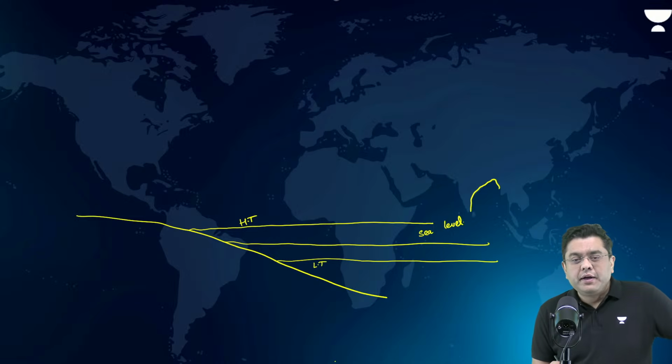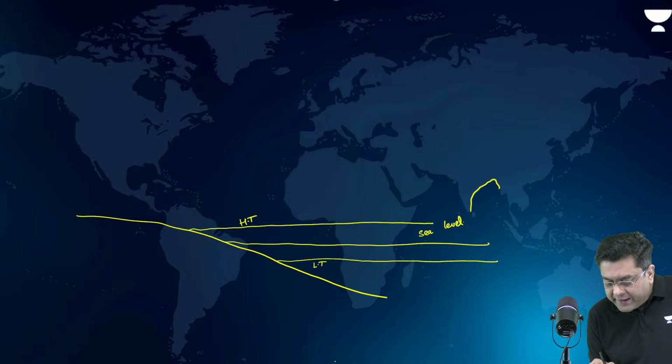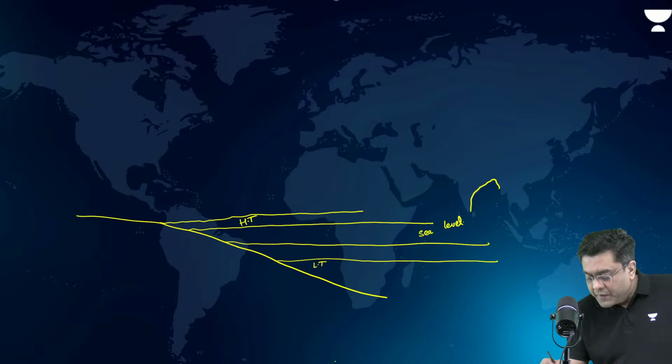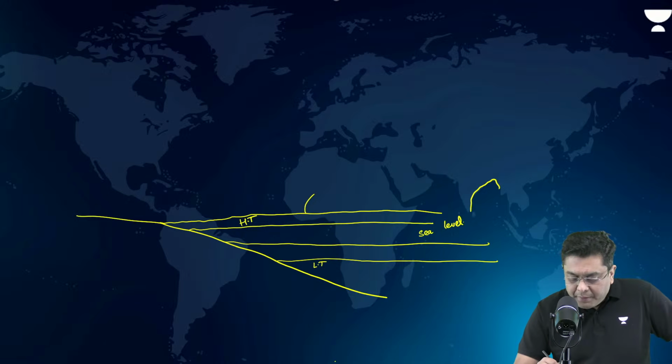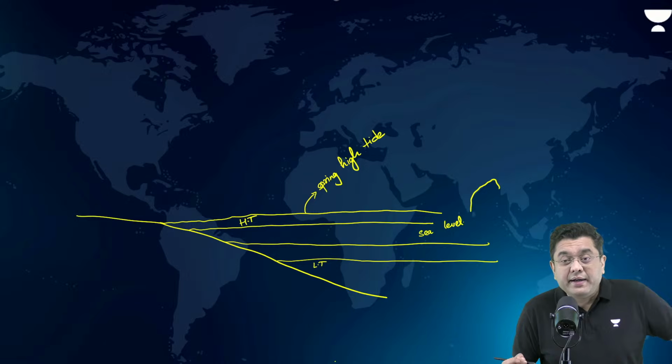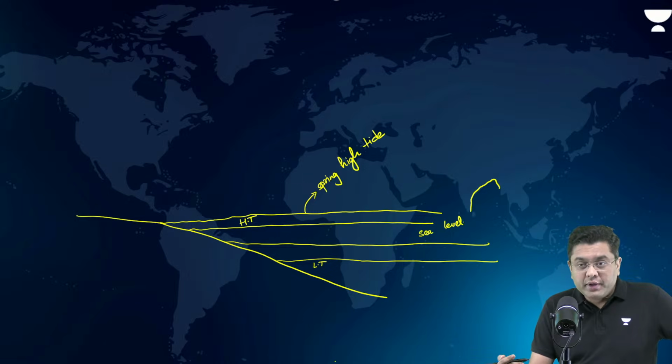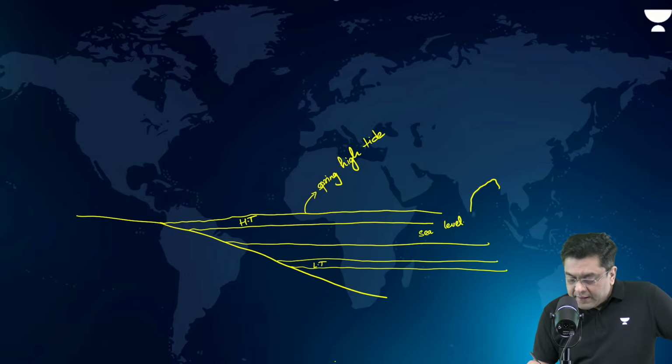However, twice a month it will happen that the high tide level will be here. This is the case of a spring high tide. When will it occur? New moon, right? Whenever you have a new moon, in those cases, you have a spring high tide. In those cases, even the low tide will be lower. That will be your spring low tide.